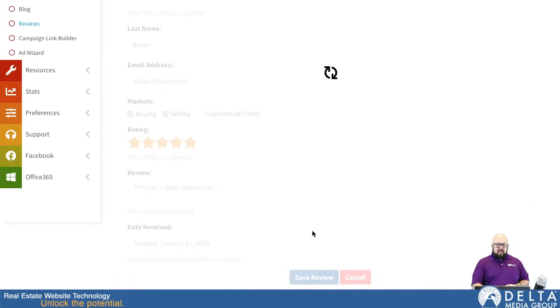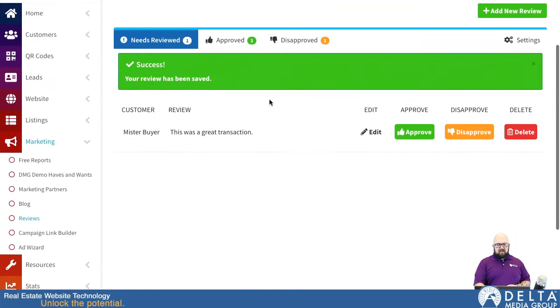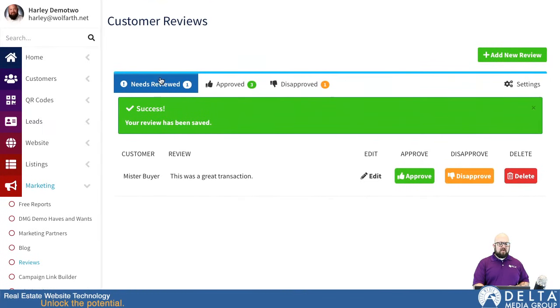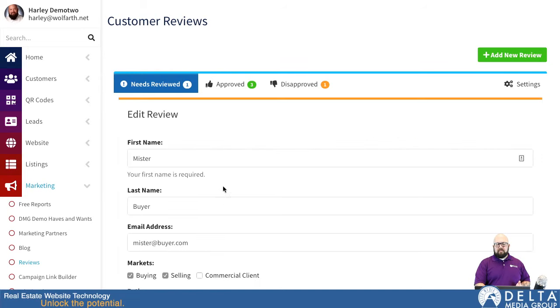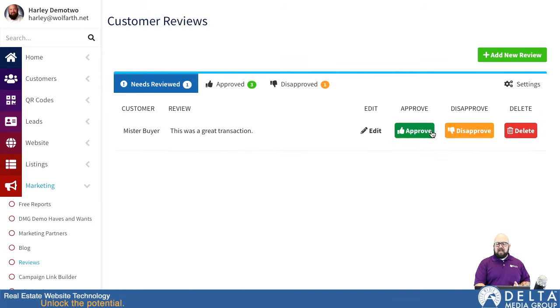So we have a review in. I'm going to hit save. It's going to think for a minute, and now you can see that went under Needs Reviewed. So even though I put it in manually, it drops it into Needs Reviewed first, but this is a good example because if they had come into the website, this is where it would go. So now that we can see it under Needs Reviewed, I can either click Edit and I can change the review. I can click Approve, and once it's approved, it'll actually display on the reviews page. I can click Disapprove, which will drop it into this bucket over here. So it won't display it, but it doesn't delete it either. Or I can hit Delete, and it goes away completely.